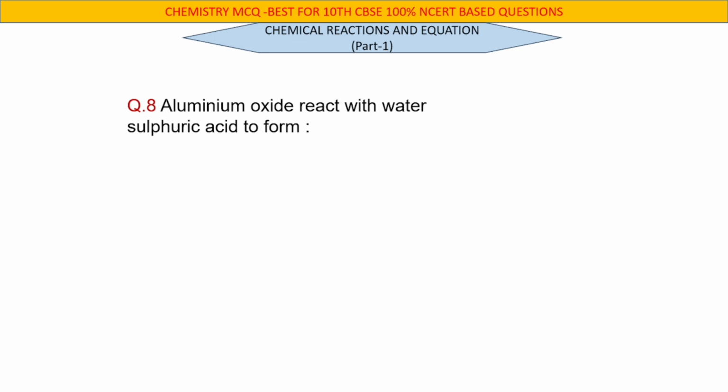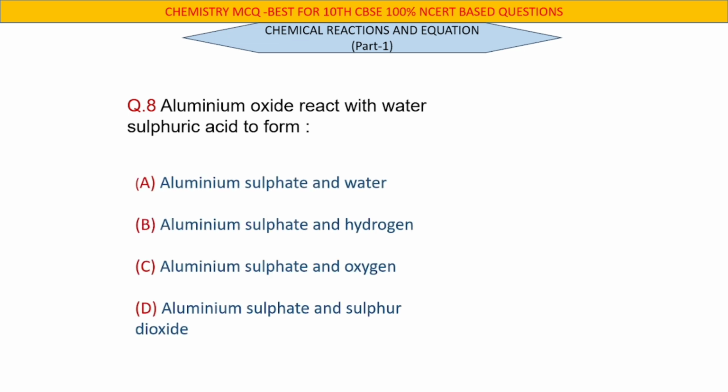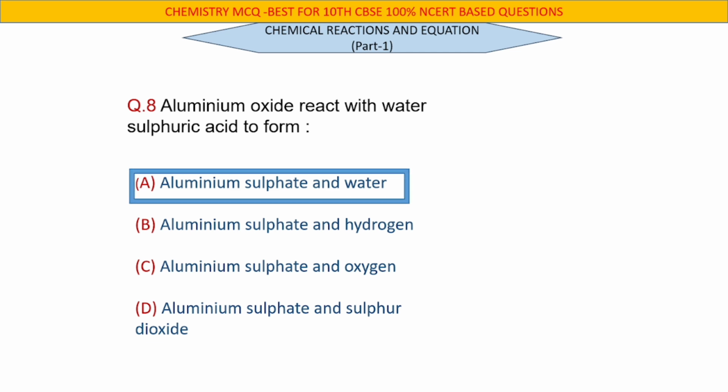Question number 8. Aluminium oxide reacts with dilute sulfuric acid to form. Right answer: A. Aluminium sulfate and water.